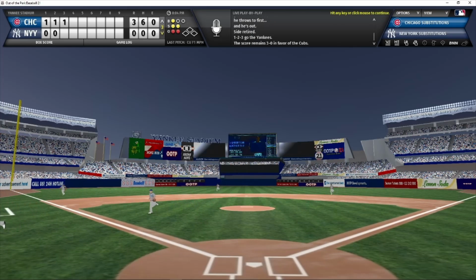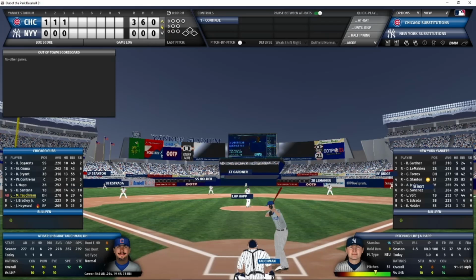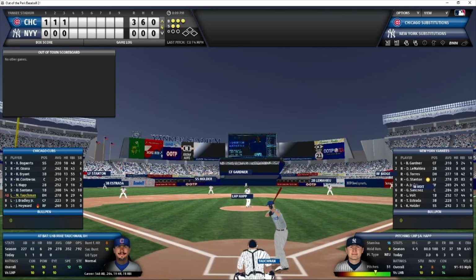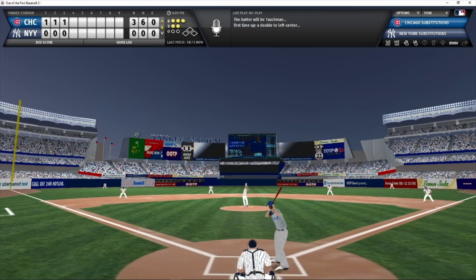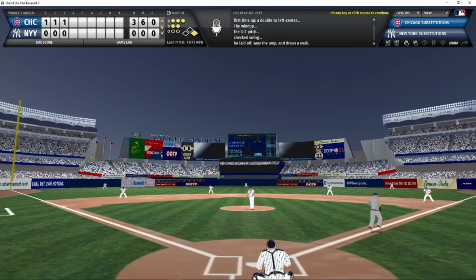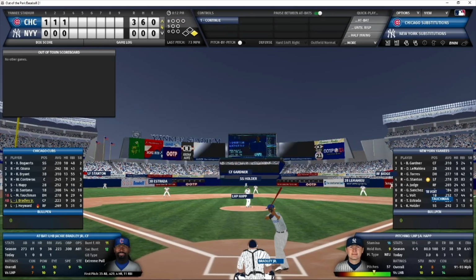It is 3-0 Chicago. Mike Tauschman leading off against J.A. Happ here in the top of the fourth. Happ has yet to get through an inning without allowing a run. Full count pitch to Tauschman. Here it comes. Tauschman takes, he checks his swing. It is inside for ball 4, and he has a leadoff walk.